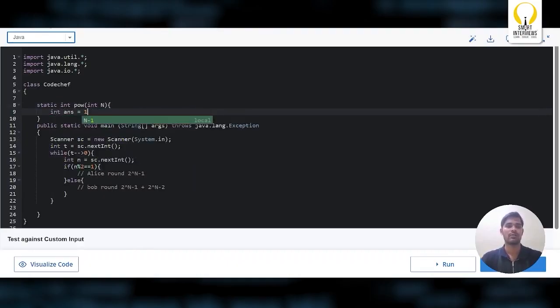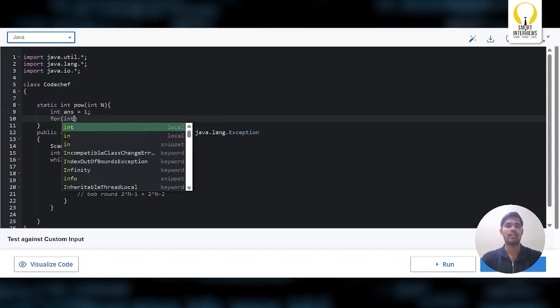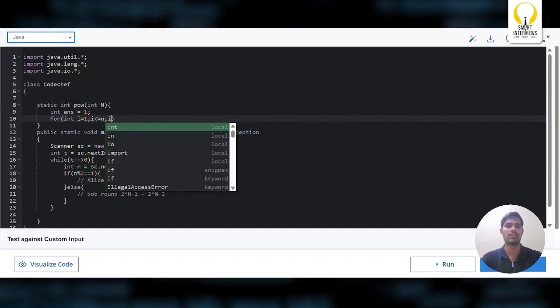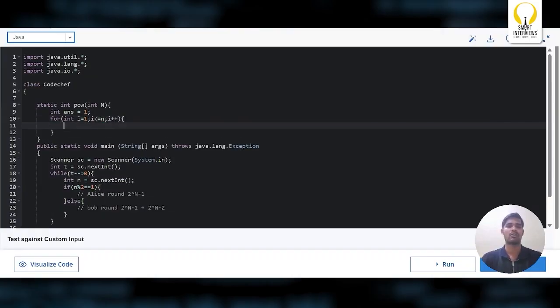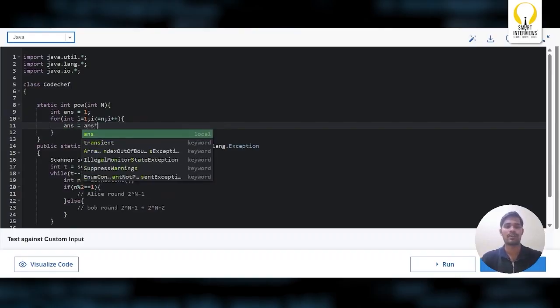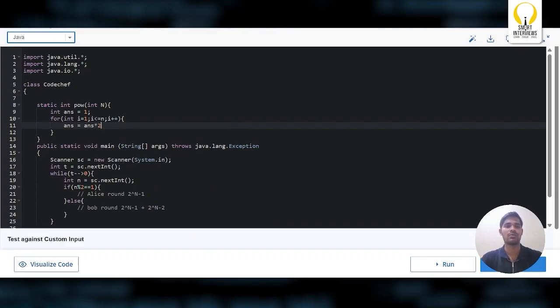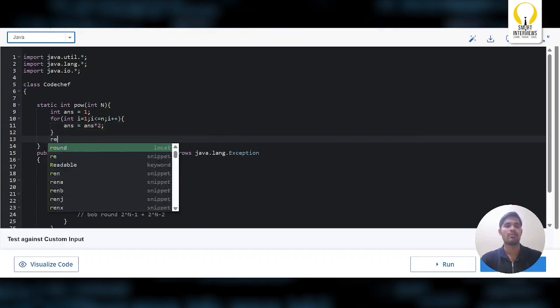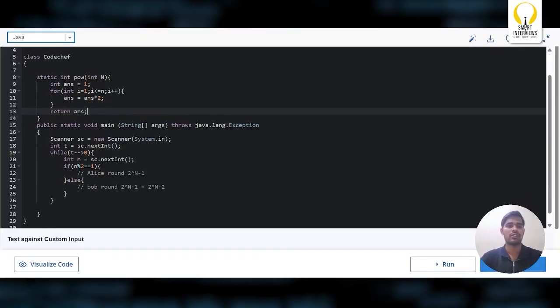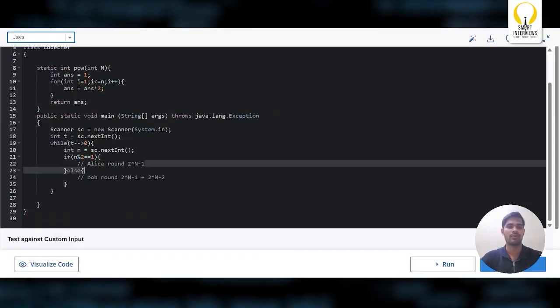Let us take answer equals to 1. I will iterate a for loop, i equals to 1, i less than or equals to n, i plus plus. So I will iterate for n times and return the 2 power n value. How can I do it? Answer equals to answer into 2. Finally, I can return answer. So this is how you can find the value.